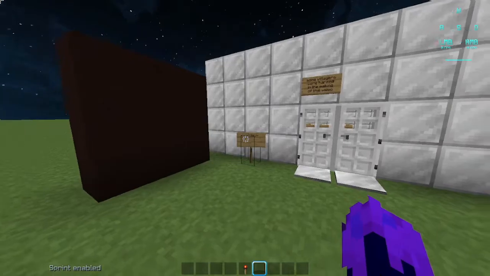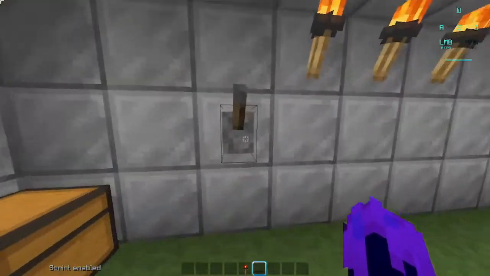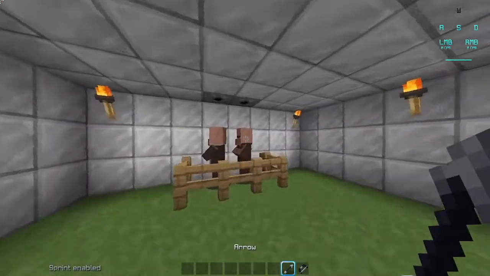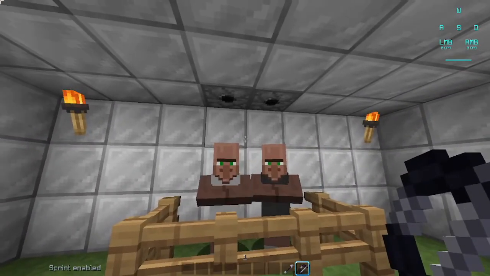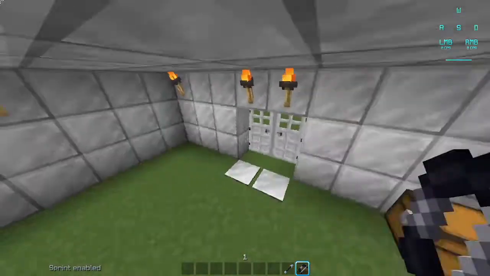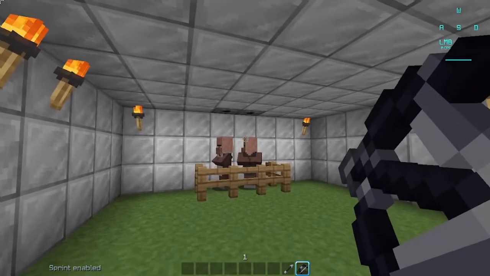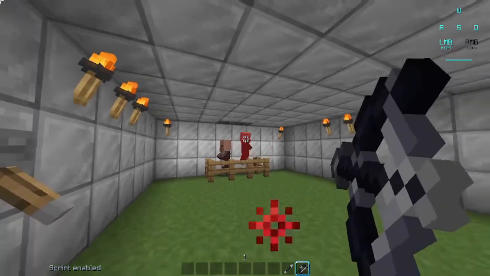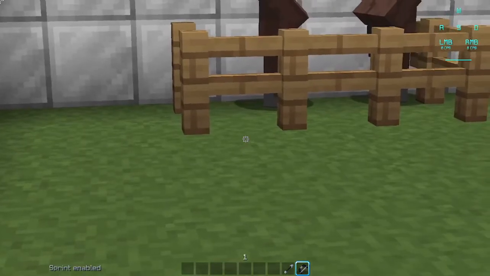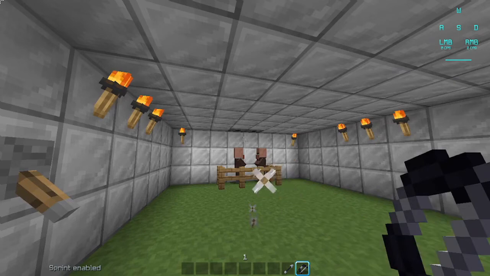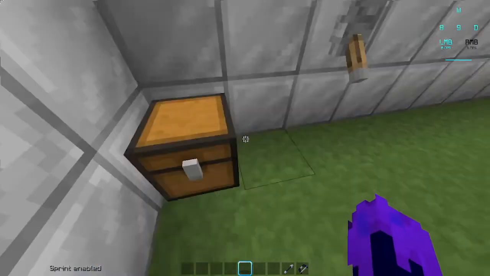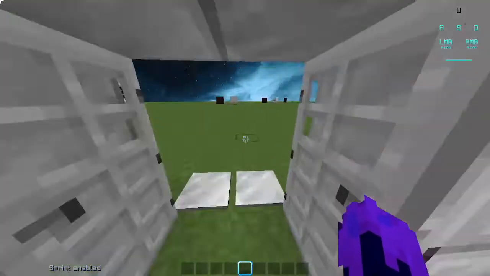Newton's second law states that force equals mass times acceleration. So, if I were to spawn some villagers, get a bow and arrow, and come up close, I would need to use less force, because the arrows will have less acceleration to hit the villagers because they are closer. Now if I were to move back, I would have to use more force, so the arrows have more acceleration so that they can hit the enemy, which is the villager right now. And if I were to use the same amount of force that I used up there, back here, they wouldn't hit the villager, because the arrows didn't have enough acceleration, because I was using less force. On to the next example.